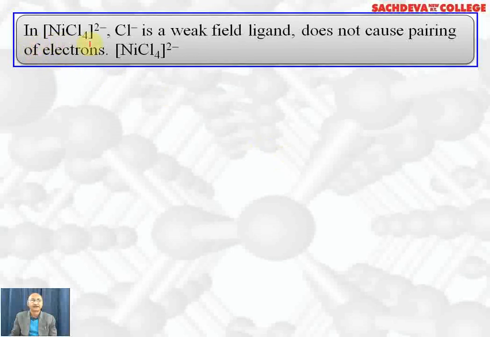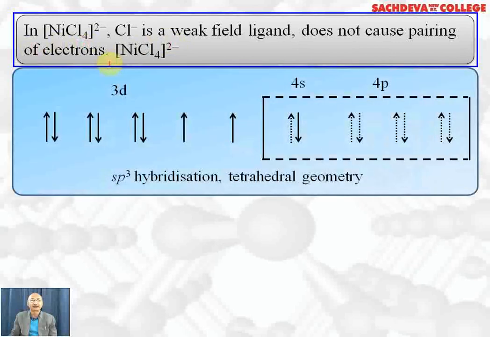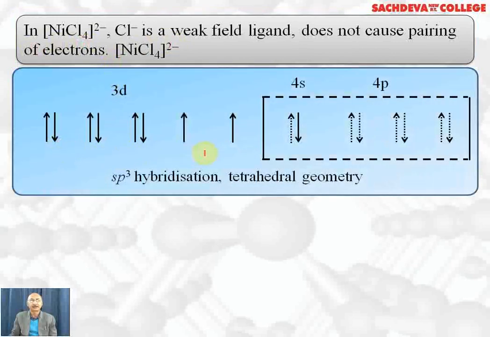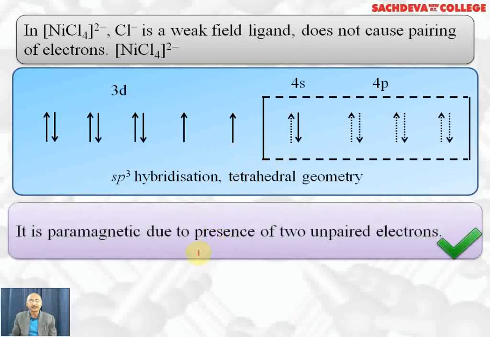Next complex, tetrachloridonickelate(II). Chloride ion is a weak field ligand, and will not cause pairing of electrons. So this will be the electronic configuration, where we have two unpaired electrons. It undergoes sp3 hybridization. Geometry is tetrahedral. It's paramagnetic due to the presence of two unpaired electrons.